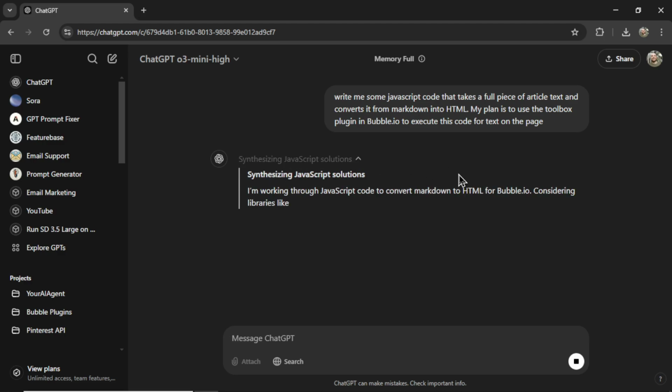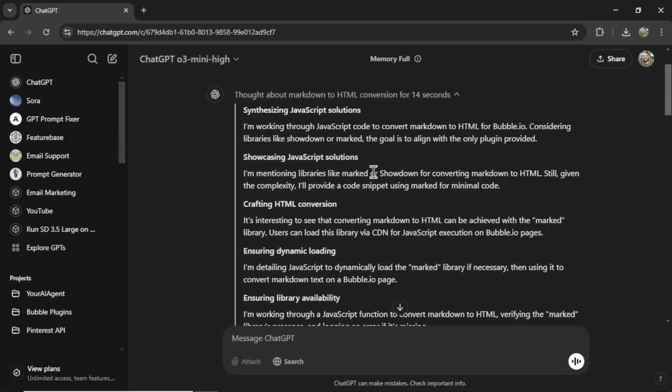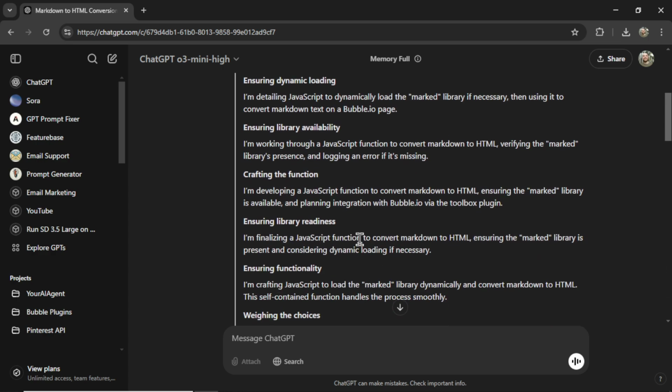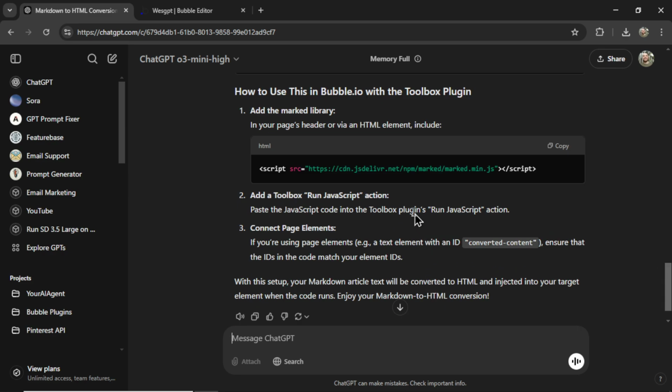And here it is reasoning, and that is lightning fast. How many steps do we got here? 1, 2, 3, 4, 5, 6, 7, 8, 9, 10 steps. Okay, first we need to add this script. We're loading the marked library, and we need to add it via an HTML element.